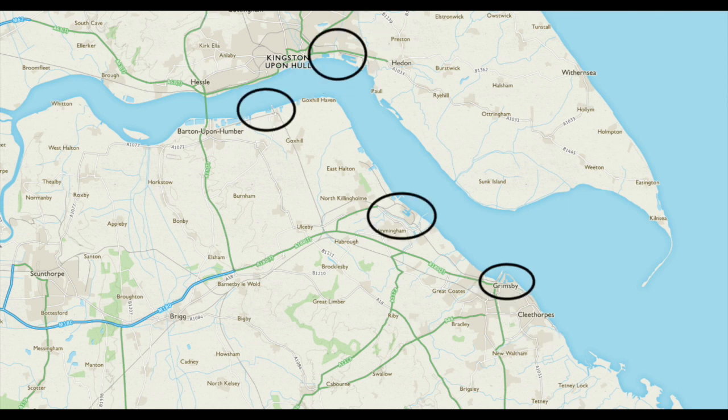The Humber estuary is economically important for both Yorkshire and the whole country, with ports at Hull, New Holland and Grimsby and Immingham, the UK's busiest cargo port. The risk posed to ports on the Humber is already clear. Immingham, for example, was affected by flooding in December 2013. The Government Office for Science report in 2017 states that UK ports will be significantly impacted by a half a metre sea level rise by 2080.